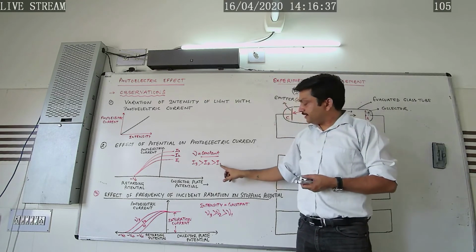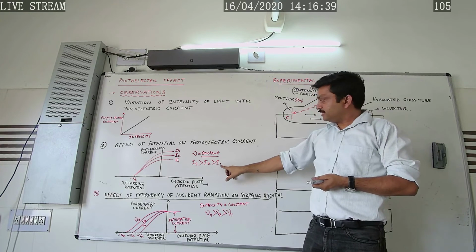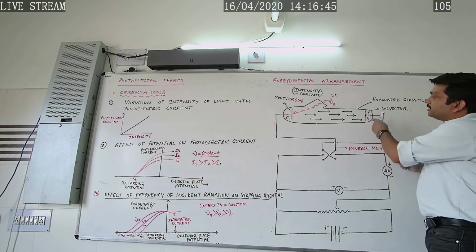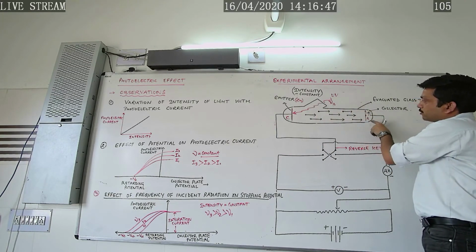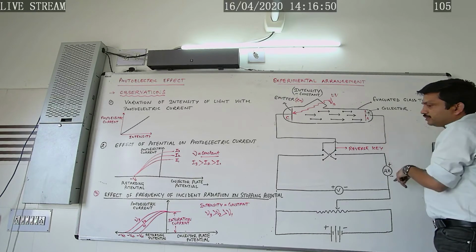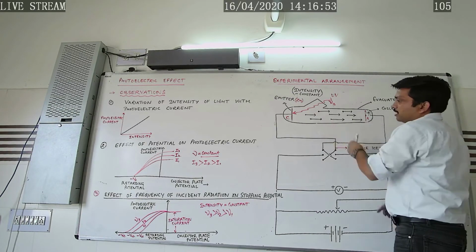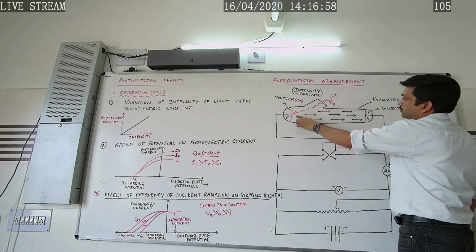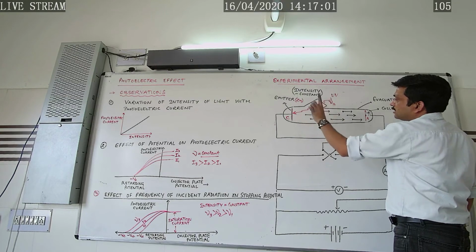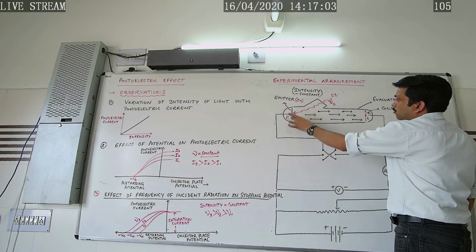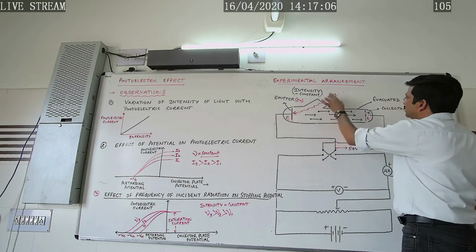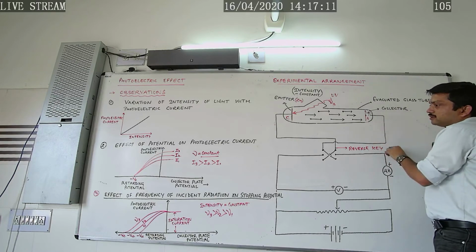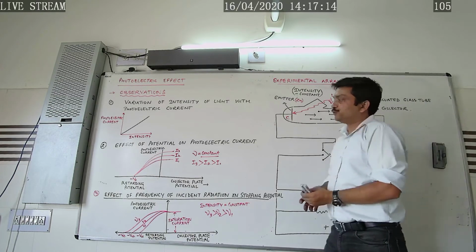Let us consider the radiation of intensity I1 is made incident on this emitter. Then what would happen? If the collector is maintained at positive potential, more and more photoelectrons reach the collector, constituting the photoelectric current. Now if the intensity is increased, then corresponding to this intensity, a stage will be reached when all of the electrons from the emitter reach the collector, and that stage has saturation current. Current in the circuit corresponding to that stage will be called saturation current.